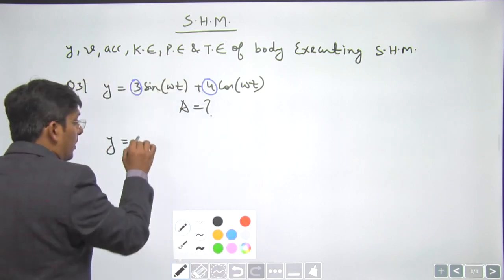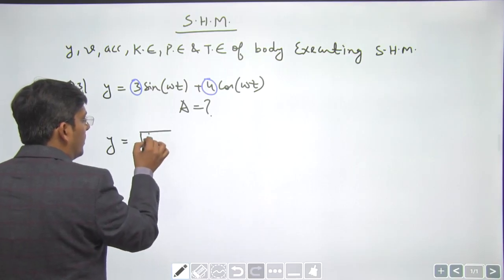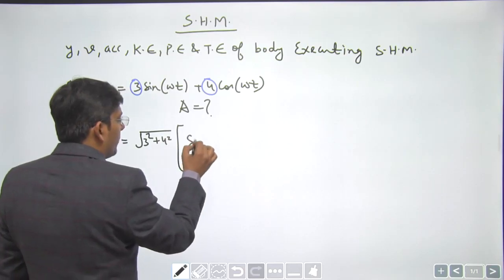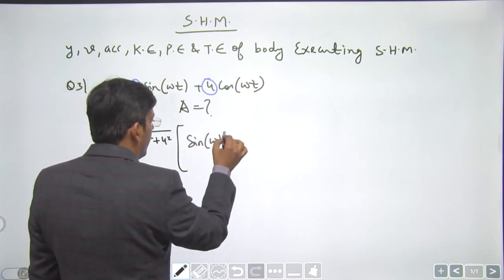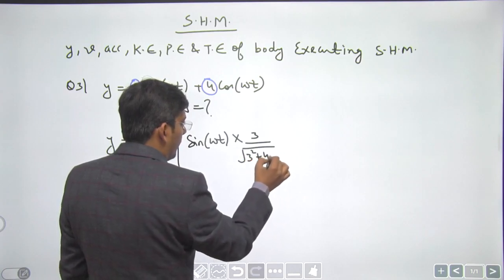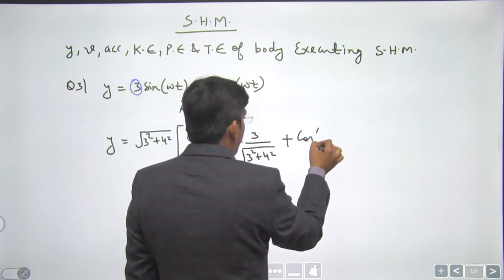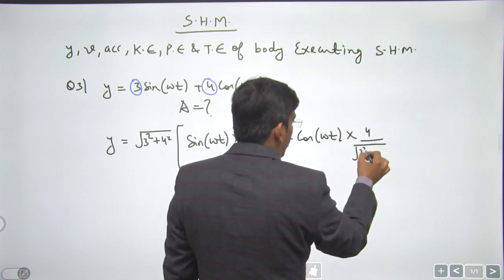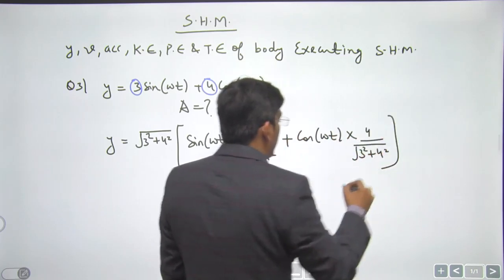This is the actual trick to convert it into a single sine function. So this becomes sin omega t into 3 by under root 3 square plus 4 square plus cos of omega t into 4 upon under root 3 square plus 4 square, dear students.